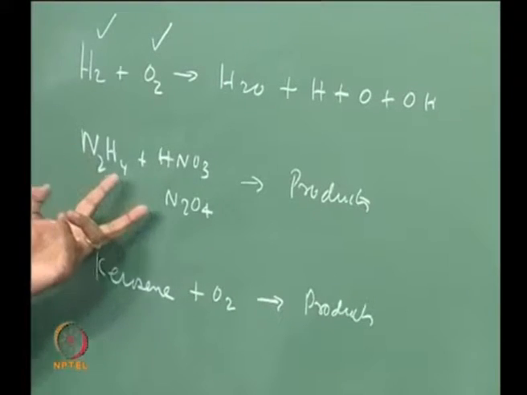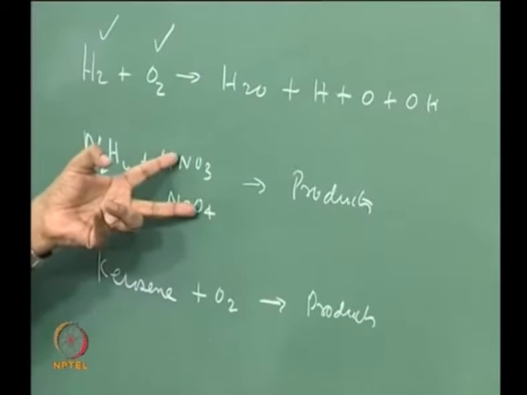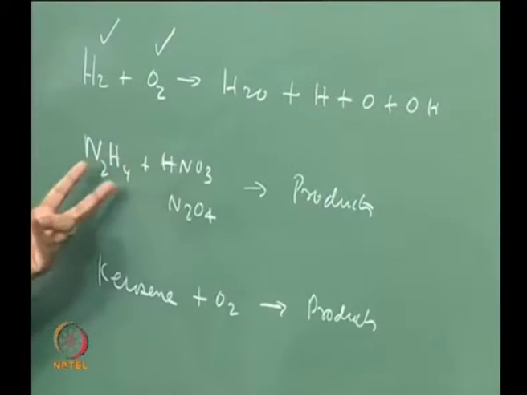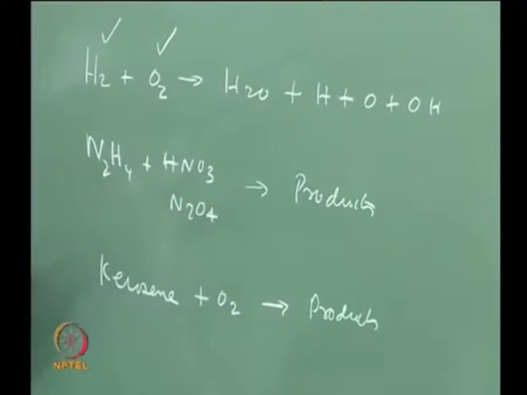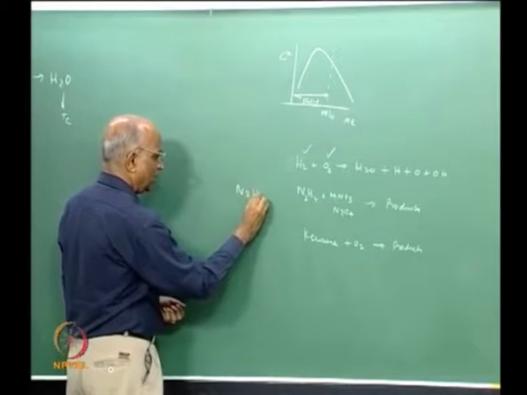You find that these substances like nitric acid and N2O4 are widely used as oxidizers. Hydrazine is also used, and we will see the advantages of using hydrazine with this. Instead of hydrazine, N2H4, I could have something else.